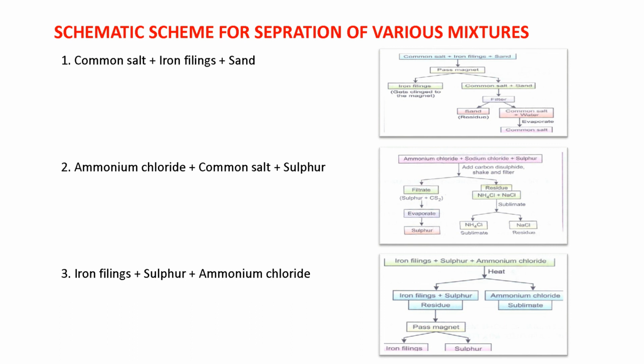Another example is iron filings, sulfur and ammonium chloride. Again we heat. So iron filings plus sulfur remain in the residue and ammonium chloride sublimes. Then we pass a magnet. So iron filings and sulfur will be separated. So these are some schematic schemes for separation of various mixtures.